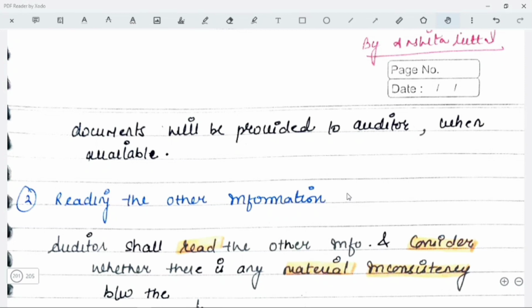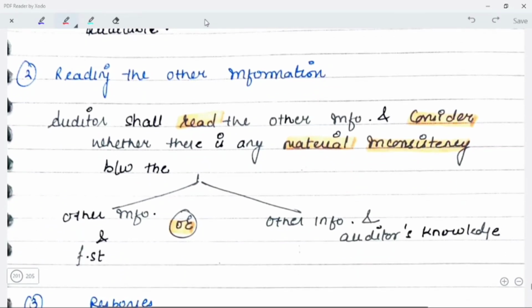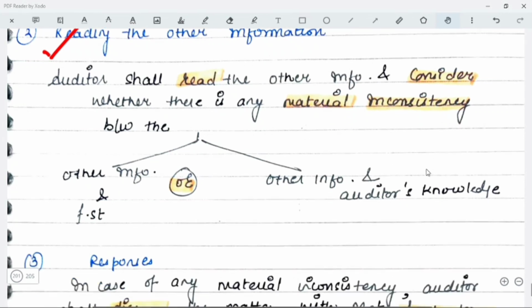Next, reading the other information. So auditor will have to read the other information and he will consider whether there is any material inconsistency between the other information and the financial statements, या फिर other information and the auditor's knowledge, because there are a lot of things that are not presented in the financial statement but the auditor knows about it. So you will have to see whether there is any material inconsistency. छोटी छोटी तो बहुत हो सकती है, material inconsistency पर you will have to focus whether there is any material inconsistency between the other information and the financial statement or the other information and the auditor's knowledge.